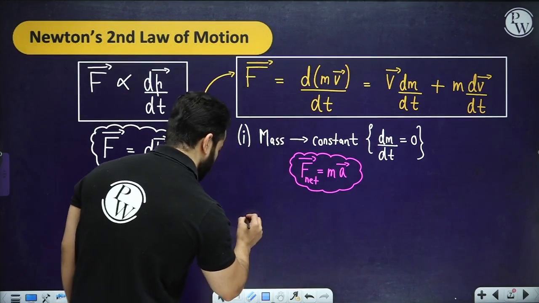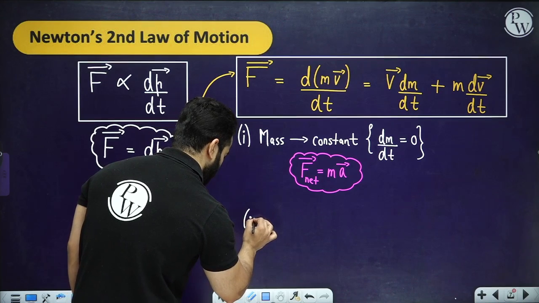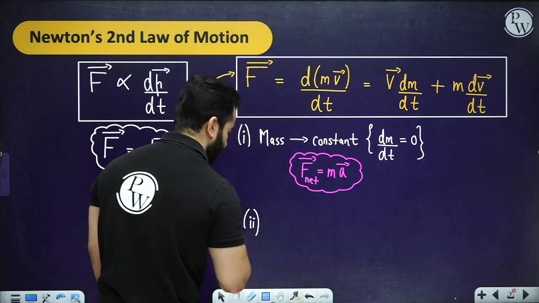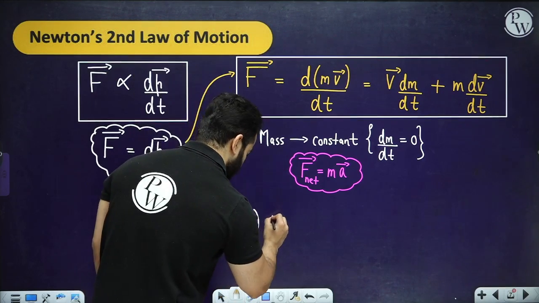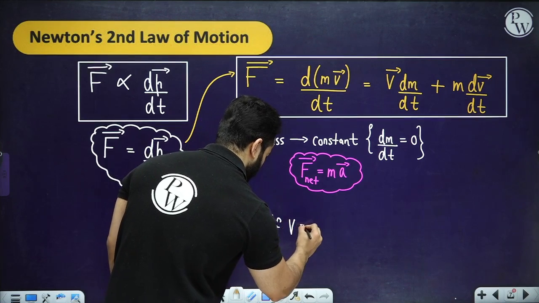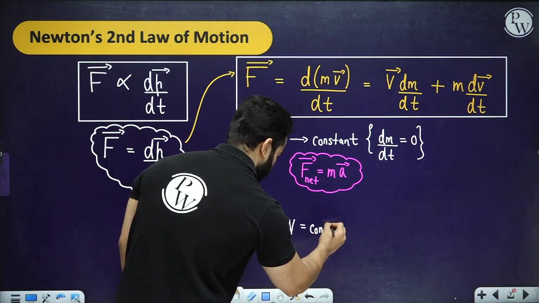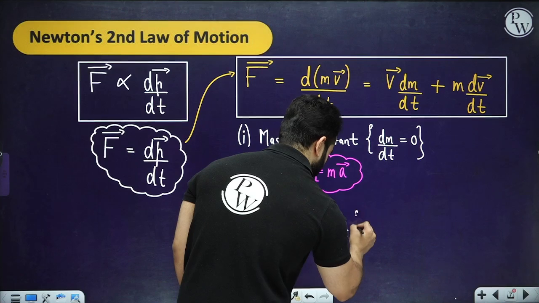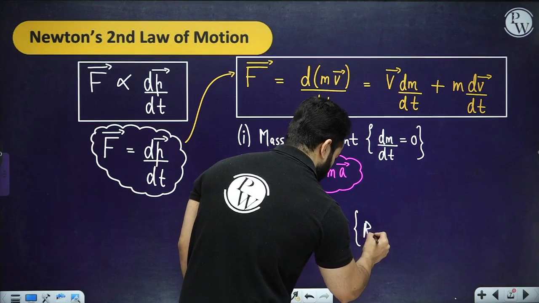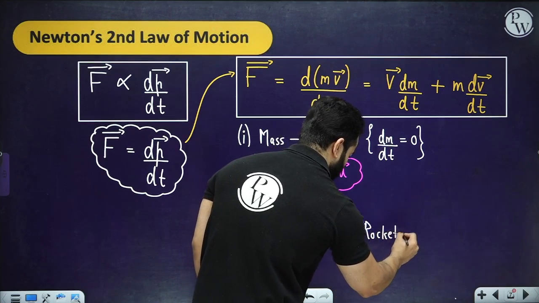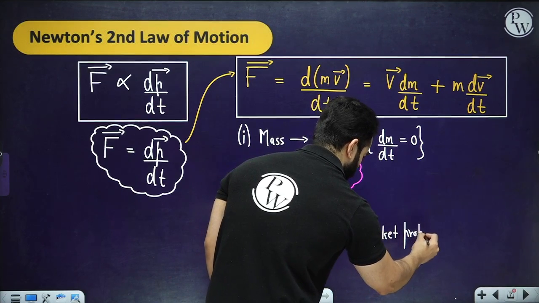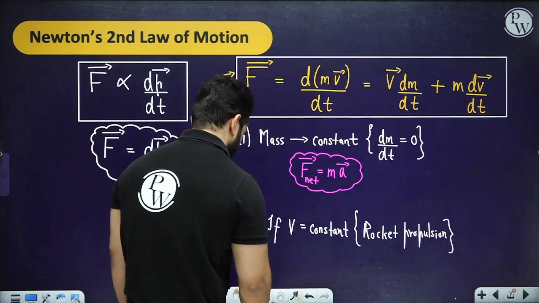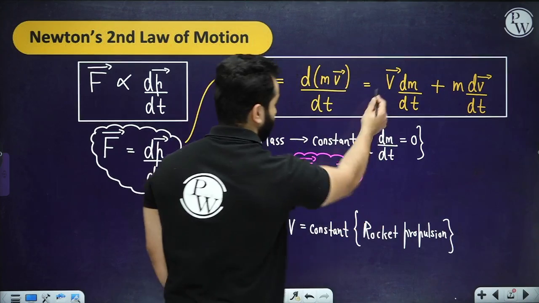The second case is when velocity is constant but mass is changing. So if velocity is constant, for example for rocket propulsion, this term will become 0.